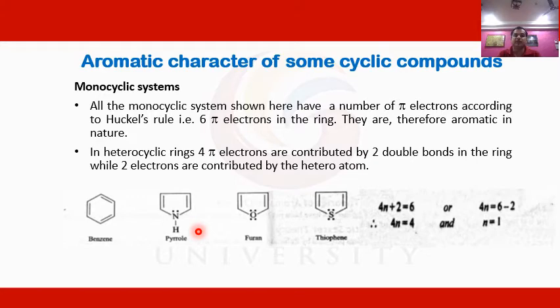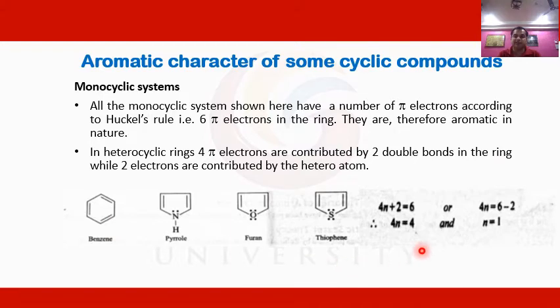We can say that all the monocyclic systems shown here must follow the Huckel rule condition. What is the Huckel rule condition? They must have a 4n plus 2 pi electron system in the case of a cyclic system. Taking the example of benzene, we can see that benzene has 3 pi bonds, which means 6 pi electrons.